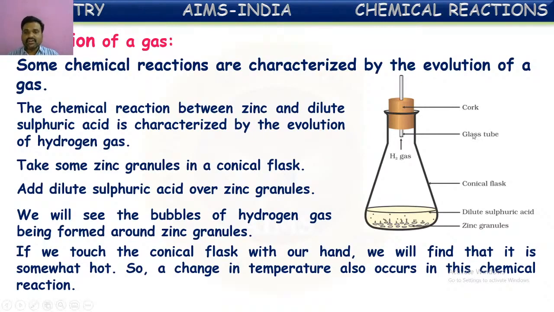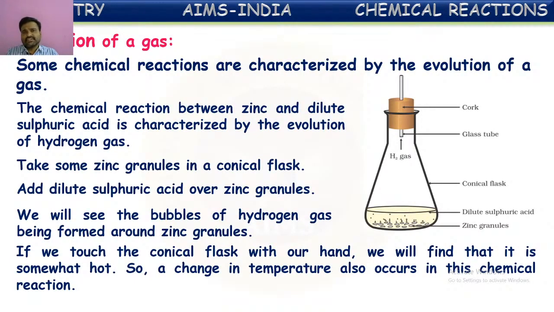That means when zinc granules react with acid, and not only zinc, metals on reaction with acids produce some gases. These reactions are generally accompanied by the release of heat. So these reactions are also called exothermic reactions. As we know, exothermic reactions are reactions in which heat energy is given out. So the reaction of zinc with dilute sulfuric acid is one of the examples of exothermic reactions also. So here we can say this is an example of evolution of gas in chemical reactions.